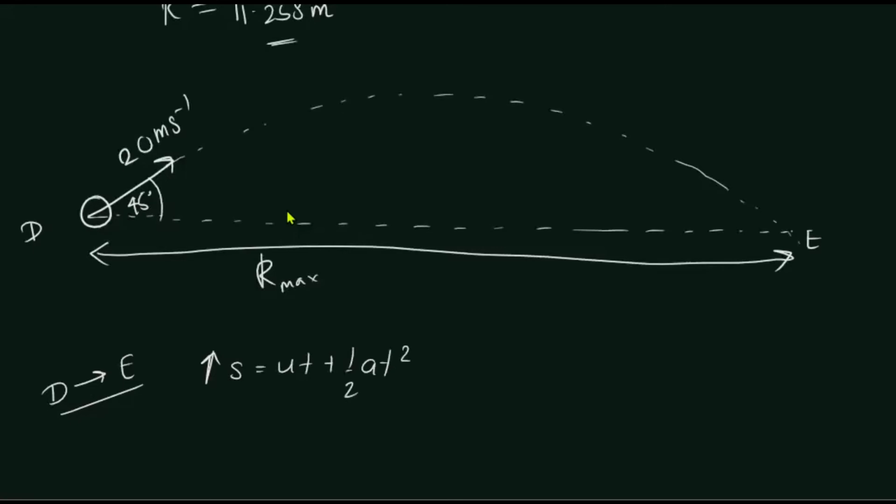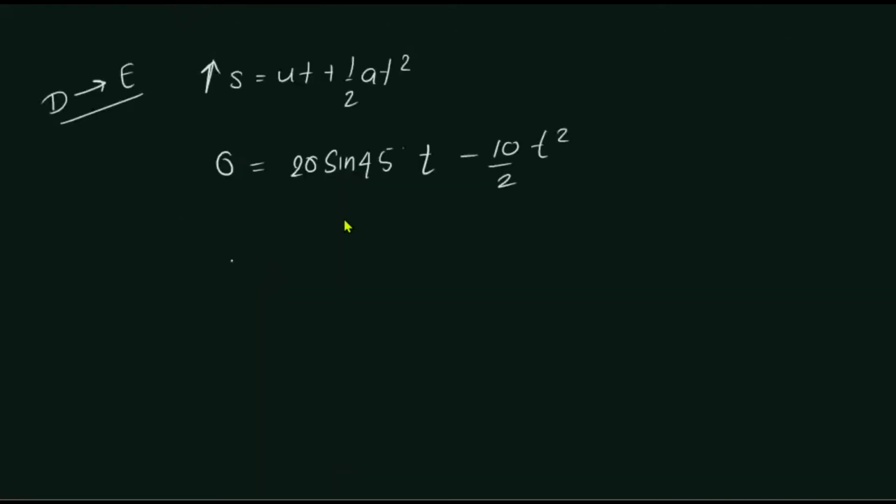Why? Because for the vertical motion from D to E, the vertical displacement S is 0. The initial upward velocity is 20 sin 45, so S equals 20 sin 45 t. Upward means gravitational acceleration is negative, minus 10 over 2 t squared, right? We can find t in that case.